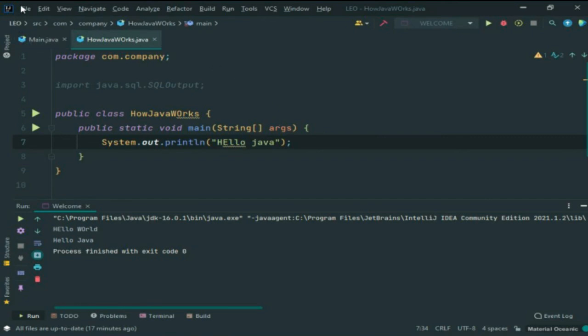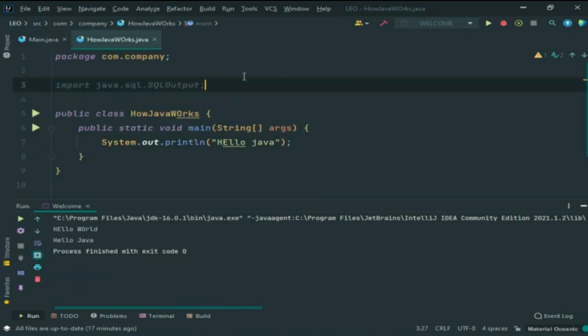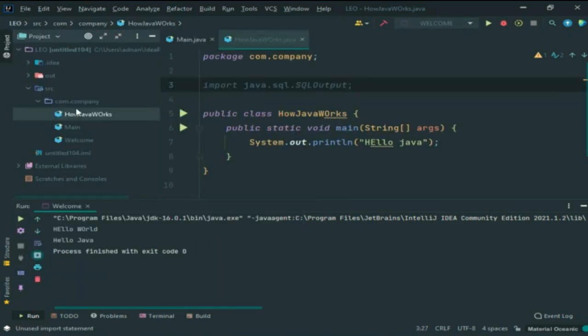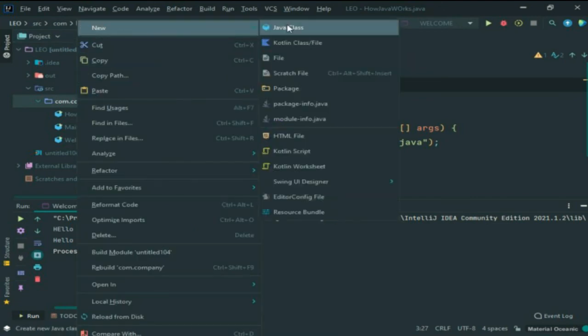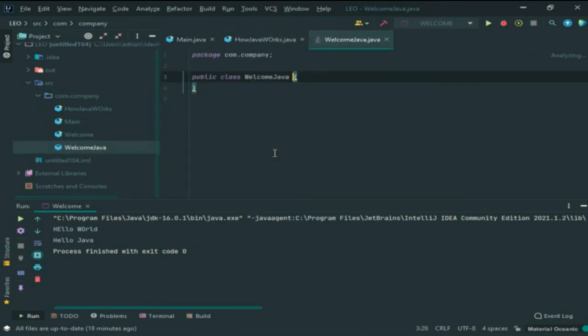I will create a new class here. I will go to our project and will create a new class, new Java class, and then create WelcomeJava, and then enter.